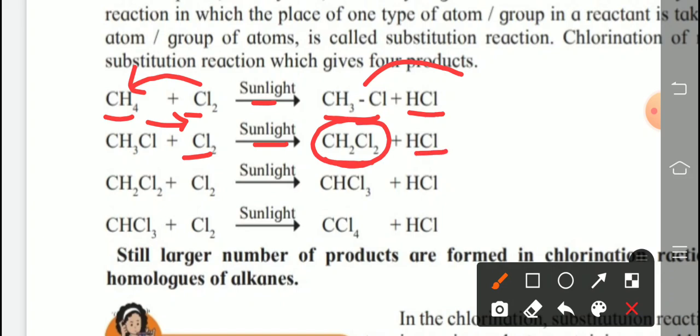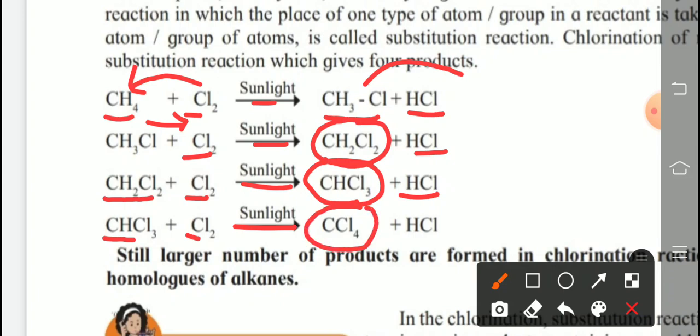Again continue the reaction. This dichloromethane again reacts with chlorine in presence of sunlight. Then CHCl3 is formed. Its name is actually chloroform, trichloromethane, and HCl. Again one more step. CHCl3 again reacts with chlorine in presence of sunlight. So CCl4.